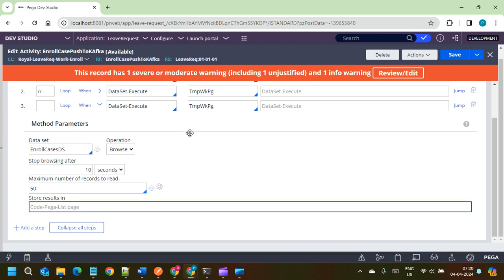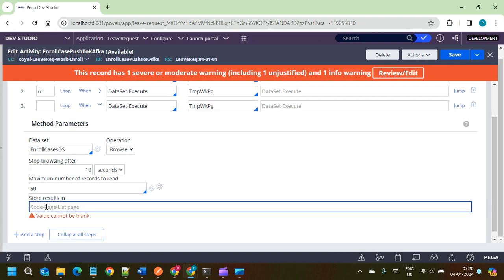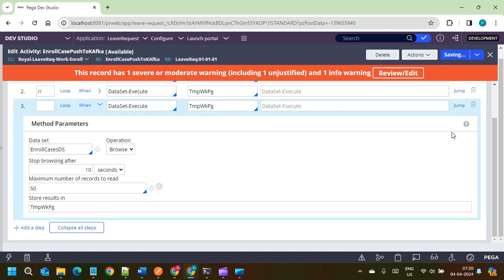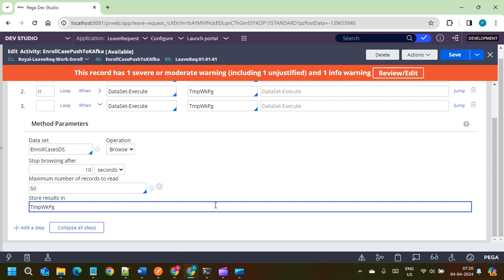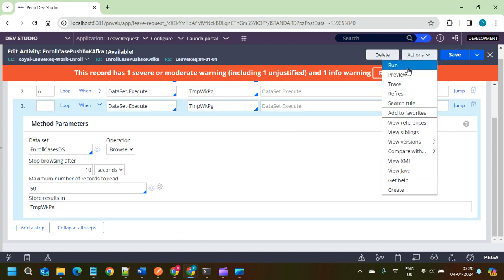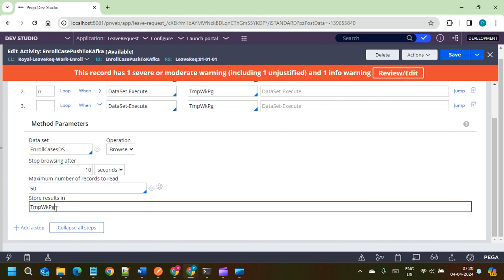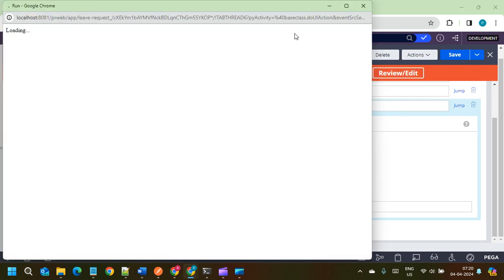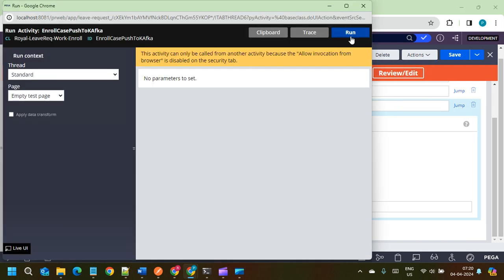Store results in, here we need to give a page list property. Now I have not given the page list property, but let me see what happens. Click run.